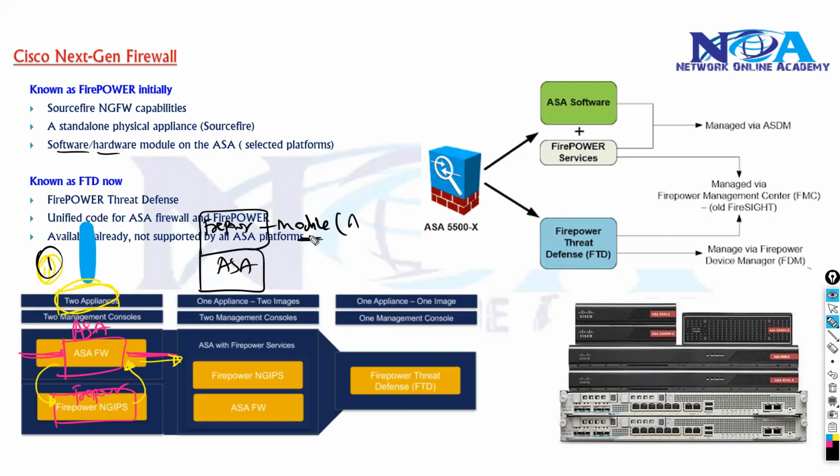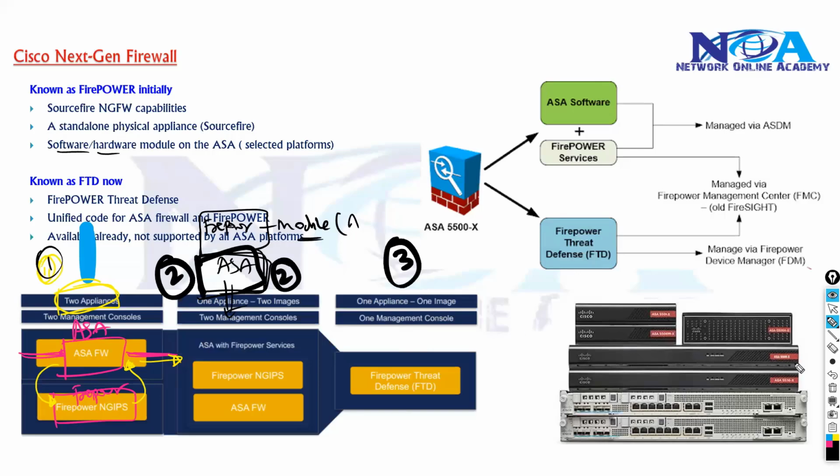I'll talk about that in the models when we get into the FirePower product line. You can get the benefits of both. So this is the second option, where we add the FirePower services on one physical hardware. You have one dedicated ASA, and you add it on top of the ASA.